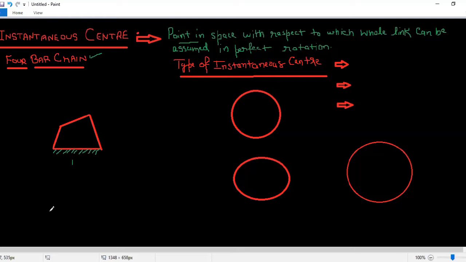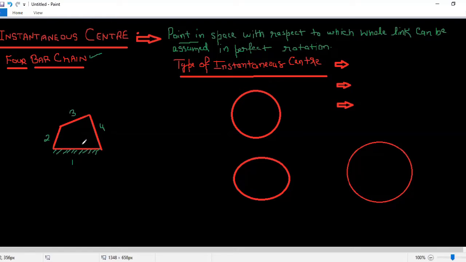So I have this as link number 1. This is my link number 2. This is my third link. And this is my fourth link. So this is a 4-bar chain and we have 4 links in it, which are forming 4 pairs. 1 and 2 are forming 1 pair, 2 and 3 is a pair, 3 and 4 is a pair, and 4 and 1 is a pair.